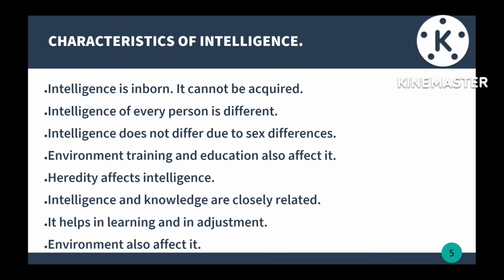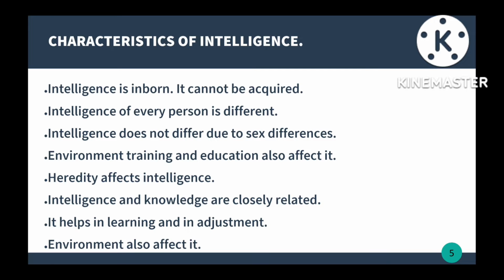Then next, let's see about the characteristics of intelligence. Intelligence is inborn, it cannot be acquired. So he is saying that when the baby is born, at that time only he is having the intelligence. Whatever he is acquiring is different, but intelligence will be inborn.